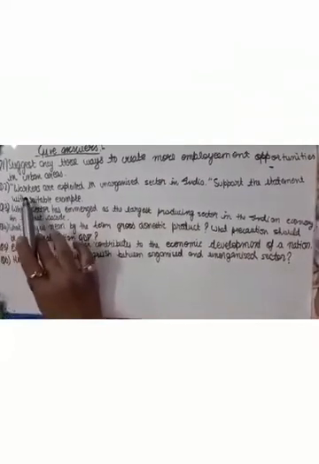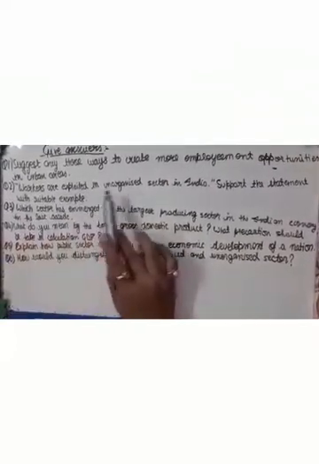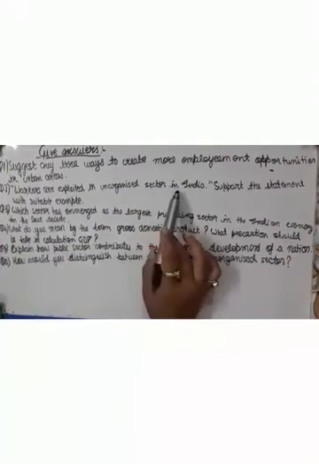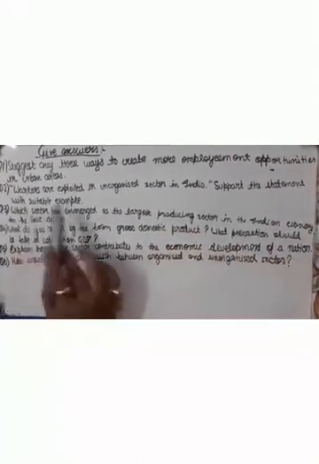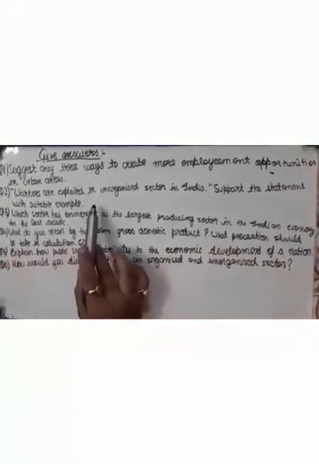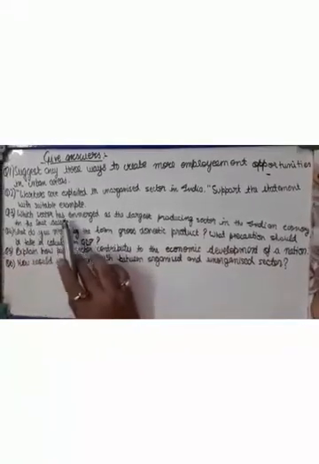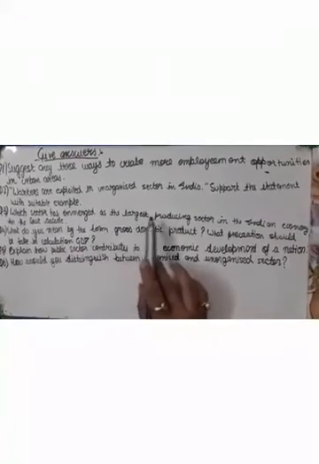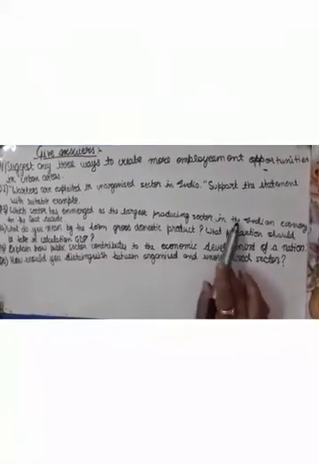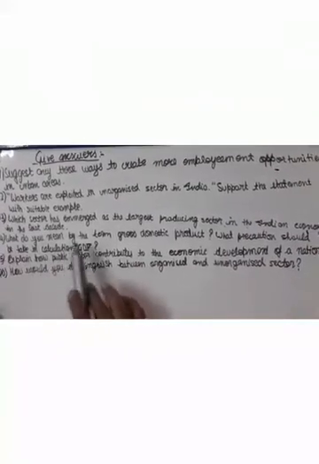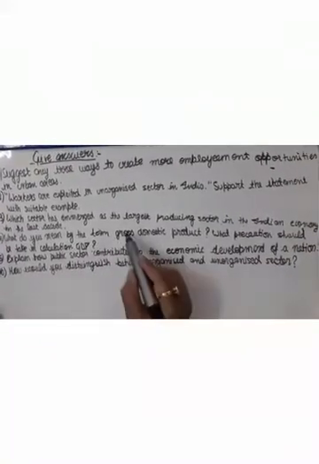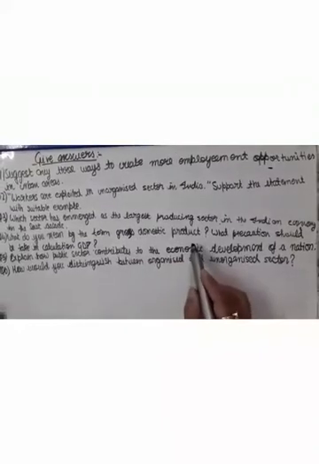And the second question is, workers are exploited in the unorganized sector in India, and you have to support this statement with a suitable example. Question number 3, which sector has emerged as the largest producing sector in the Indian economy? Question number 4, what do you mean by the term gross domestic product?